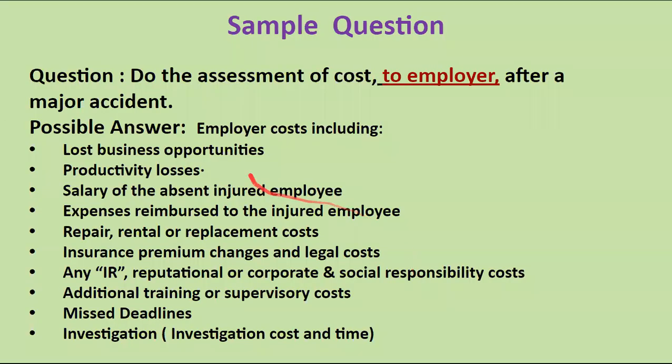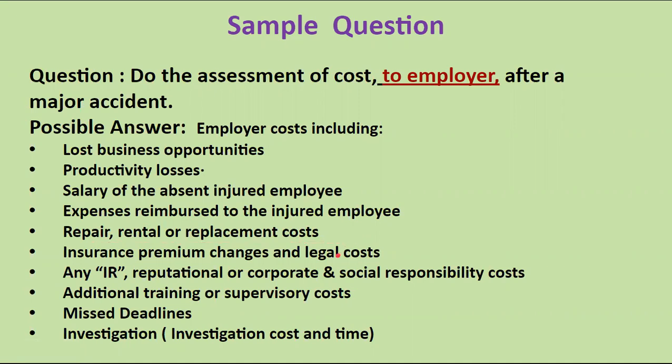Now, do the assessment of the cost to the employer after a major accident. A possible answer: employer cost expenditure will include lost business opportunities and productivity losses. He has to pay the salary to the absent injured employee because the accident happened at their workplace, expenses reimbursed to the injured employee, and the repairing cost, rental or replacement cost.